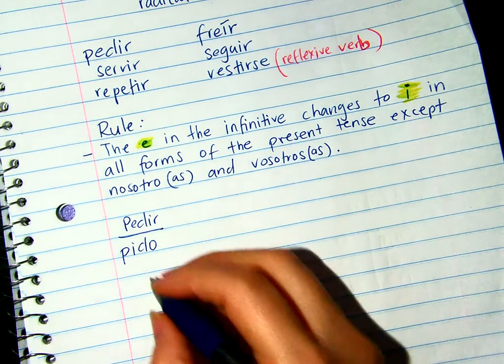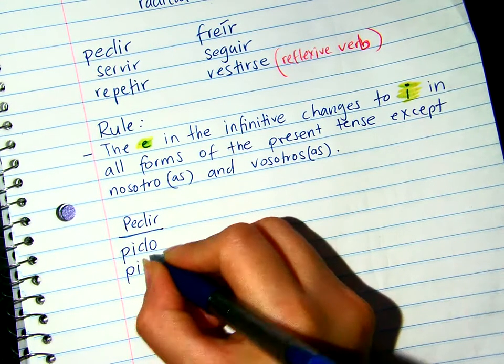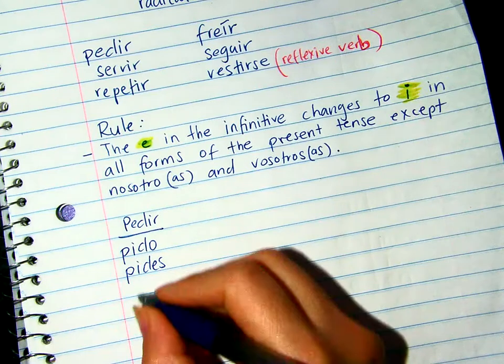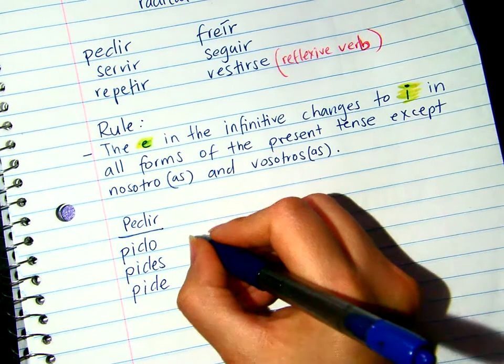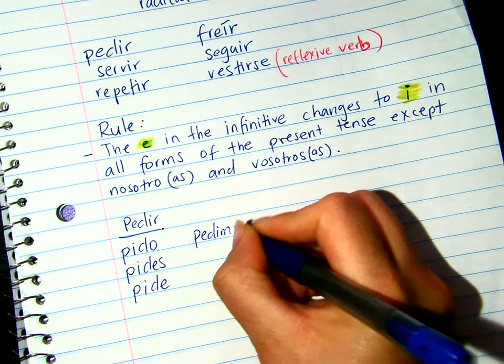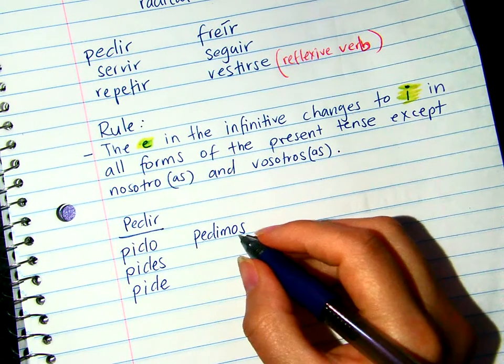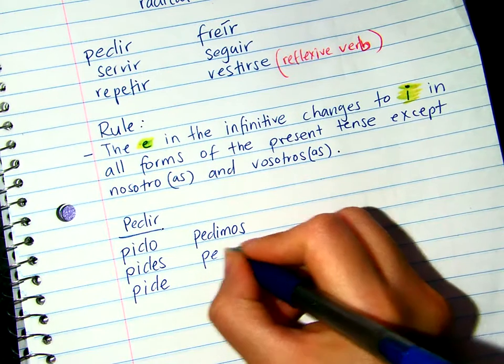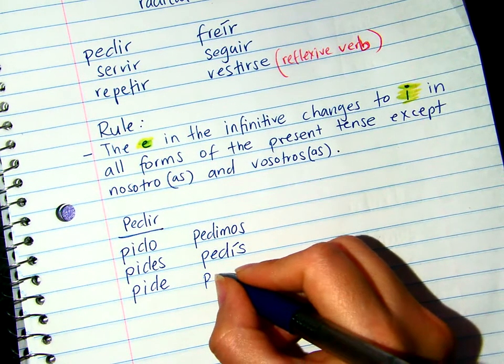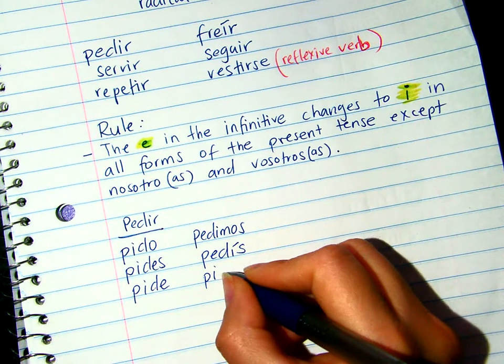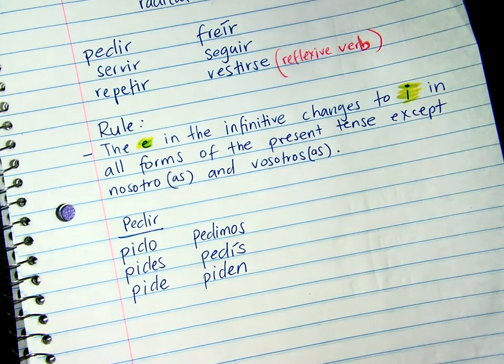Tú pides. Él pide. Nosotros pedimos. Vosotros pedís. Y ellos, ustedes piden. Okay?